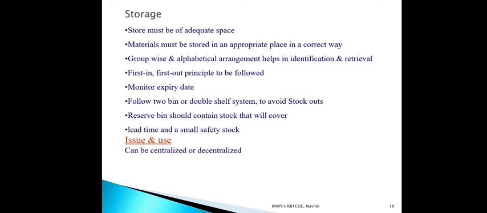Then in the system of codification, the material can be categorized as numerical system, alphabetical system, alphanumeric system and the color codification system. Numerical system can use a scale of 1 to 10. Simple numbers are also used. Then block numbers can be used, that is 1001 to 2002. Likewise, symbols can be used like a dash or slash.